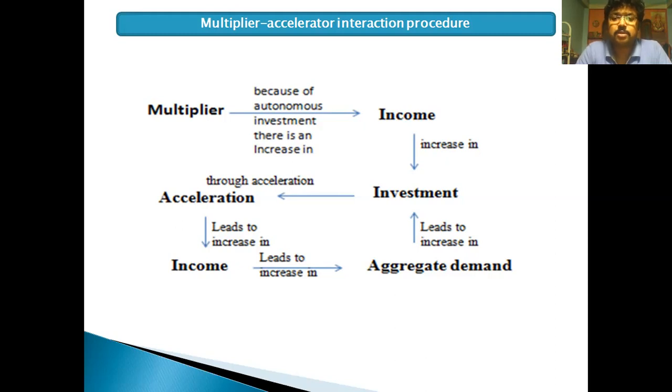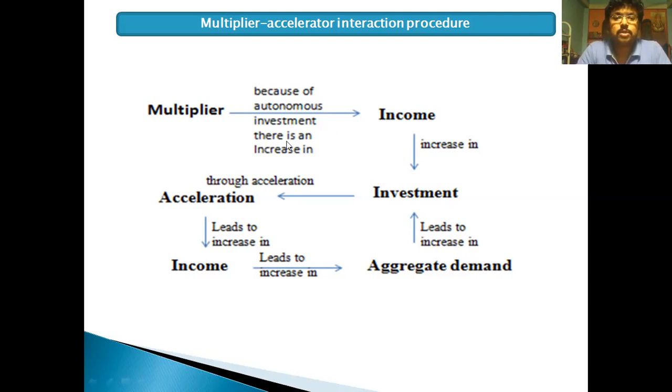When there is an increase in autonomous investment and income increases as a result of this, there the multiplier has a role. The multiplier effect is there. And when income increases, and as a result investment increases, that is the induced investment. And for that induced investment, income also increases through the accelerator procedure. The accelerator is the capital output ratio.